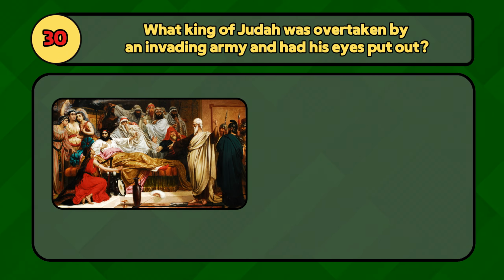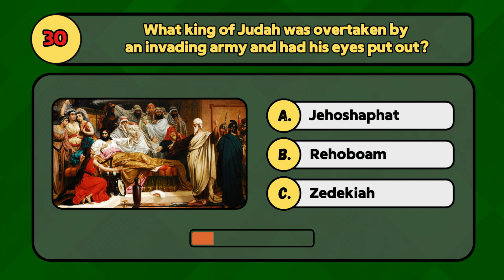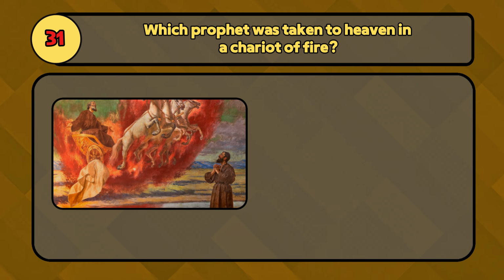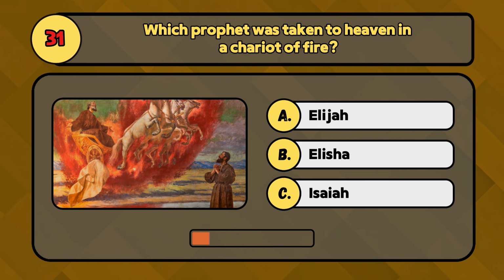What king of Judah was overtaken by an invading army and had his eyes put out? The king of Judah who had his eyes put out was Zedekiah. Which prophet was taken to heaven in a chariot of fire? The prophet who was taken to heaven in a chariot of fire was Elijah.